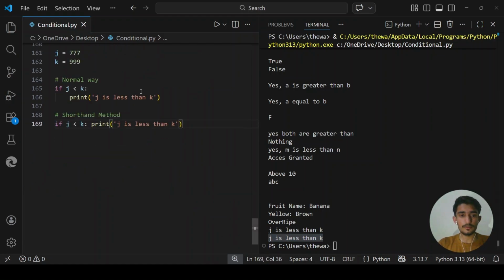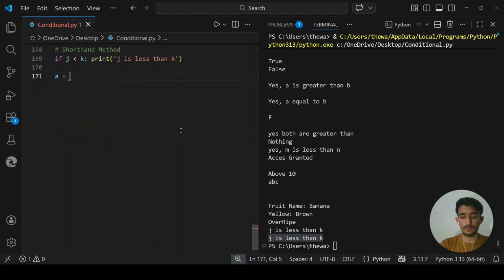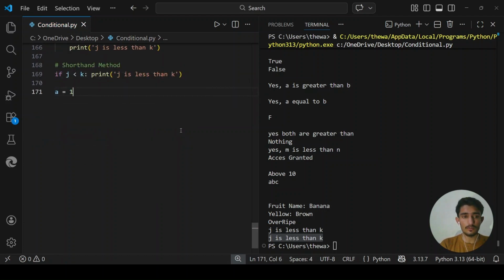Let me also give you if-else conditions. This is another example. Let's say a equals 8 and b equals 10. What is the normal way?